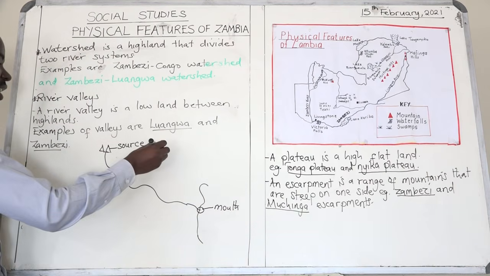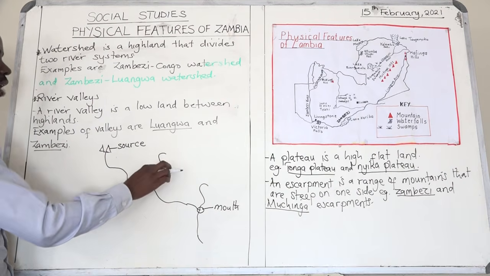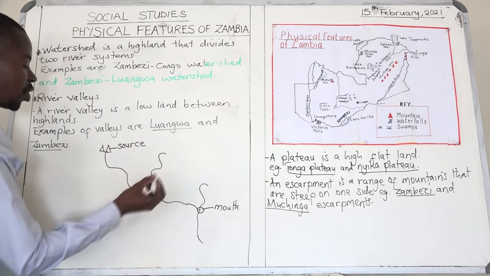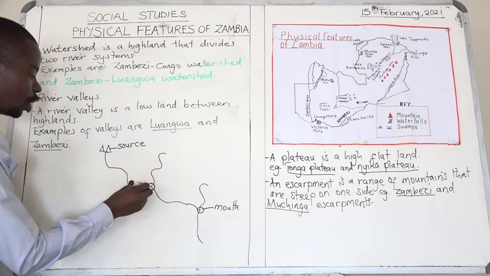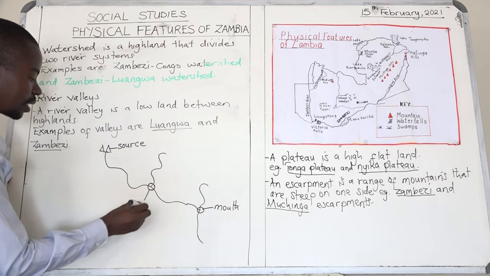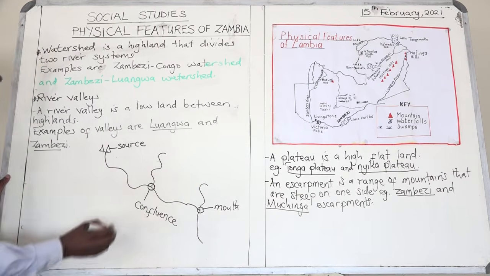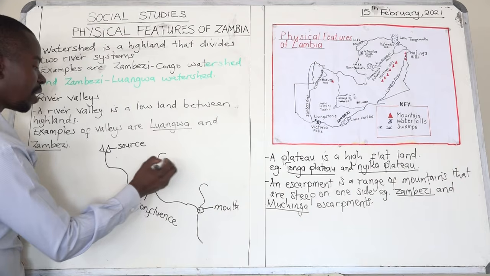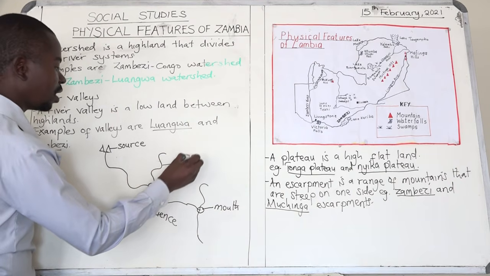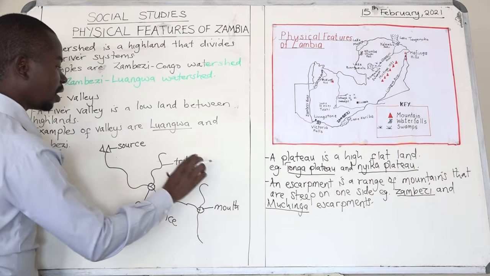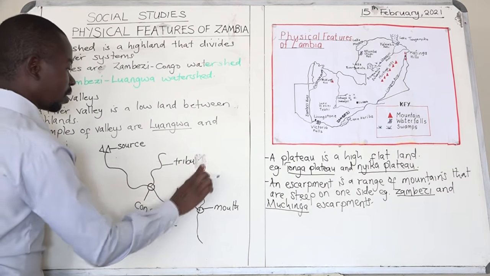If a smaller river is joining a bigger river, for example the Kafue River joining the Zambezi River, this place where these rivers meet is called a confluence. And this smaller river, which joins a bigger river, is called a tributary.